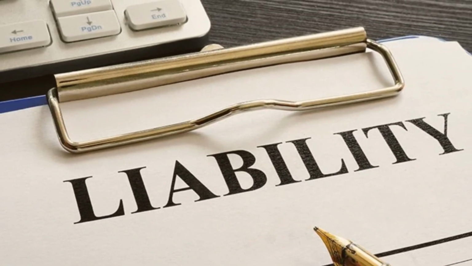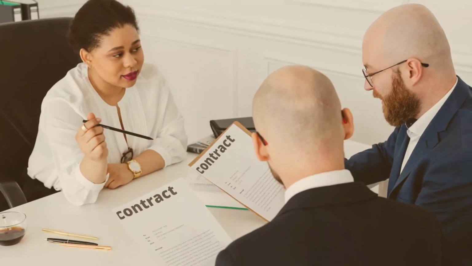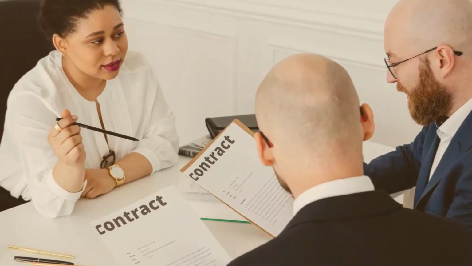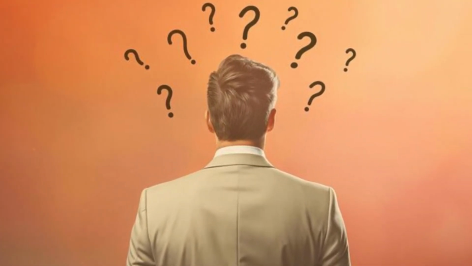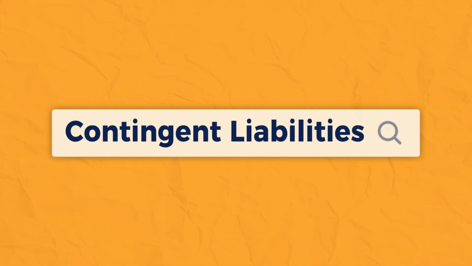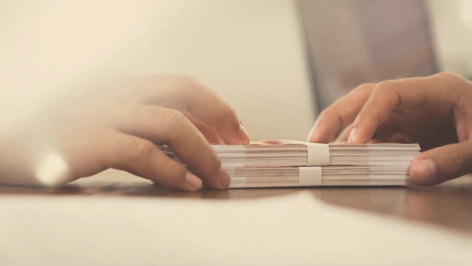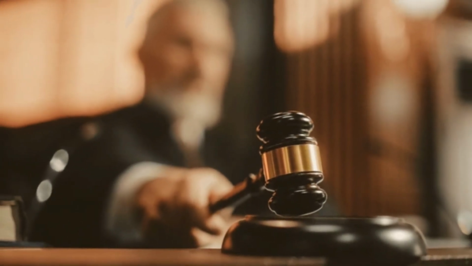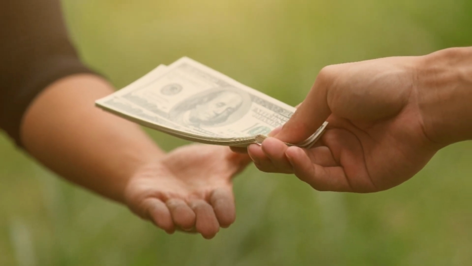But till the time there is no result from the court, it is known as a contingent liability, because we don't know exactly what amount has to be paid to that particular customer. So that's why it is known as a contingent liability, which simply means the liability will be assured only after the decision of the court. The amount will be paid after a particular event only.